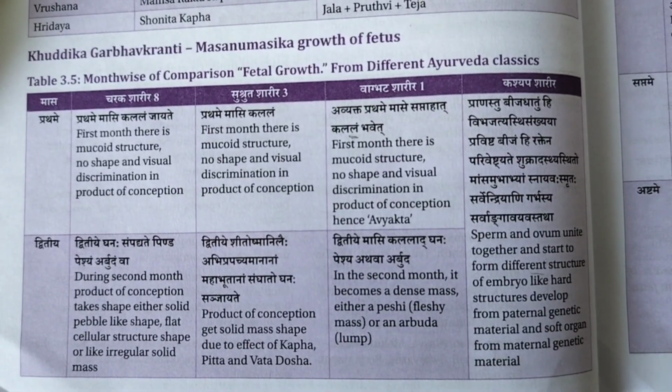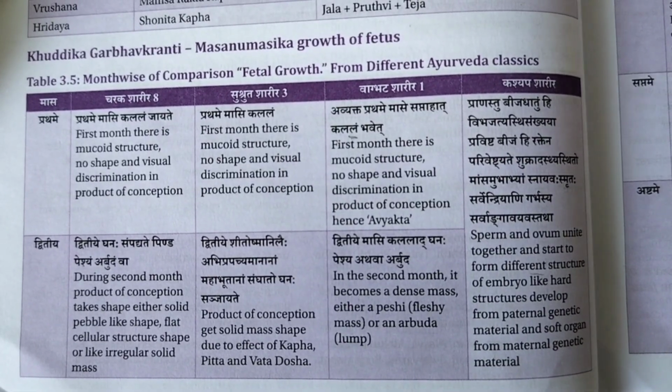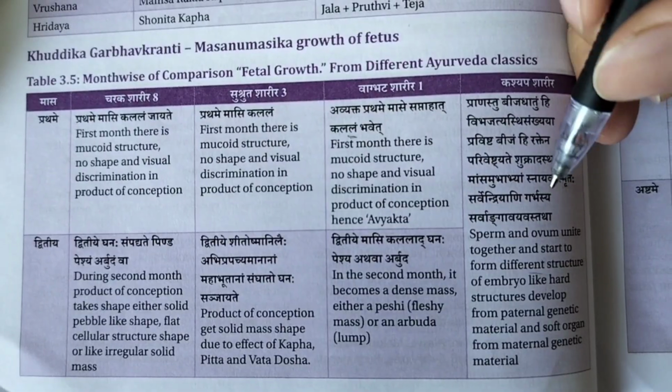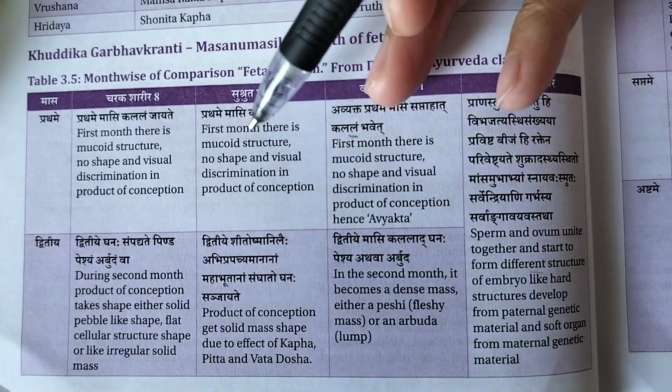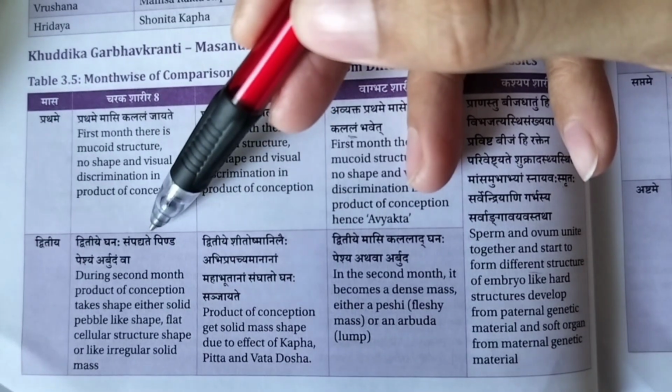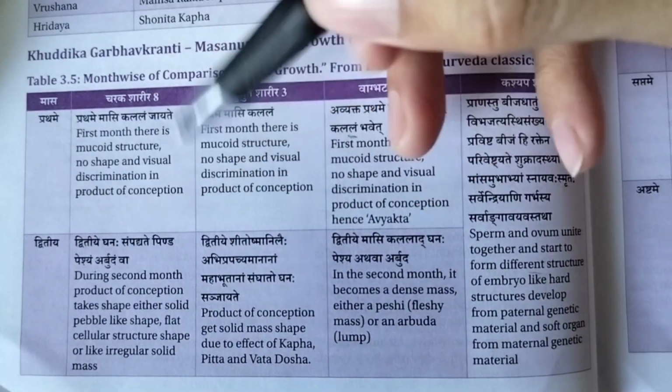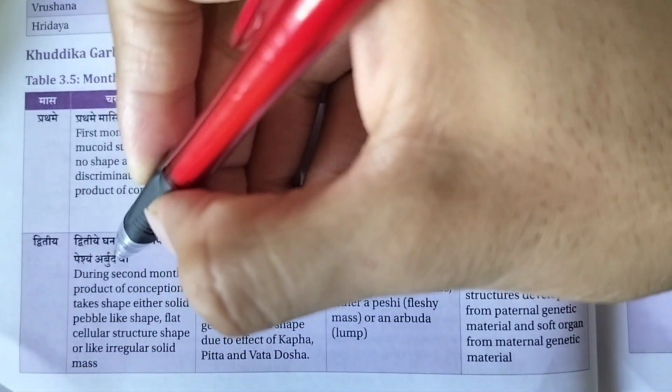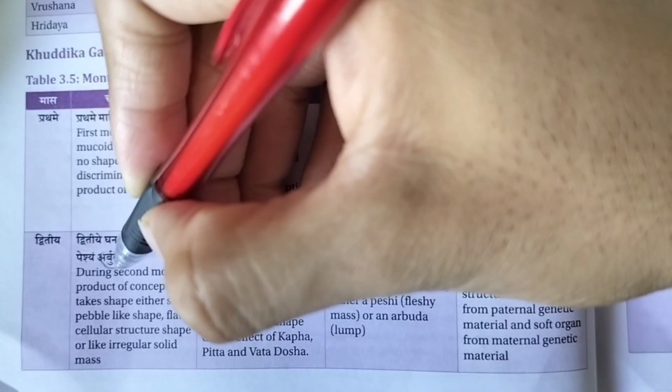Sorry, the explanation has been given, it's a little different, but the meaning is exact, right? So we will go through only the Charaka explanation. So Dvitiya, what says? Dvitiya Ghanaha Sampadyate Pindaha Pesham Arbudam Bhavati. Next, in the second month of pregnancy, the baby looks like an Arbuda.